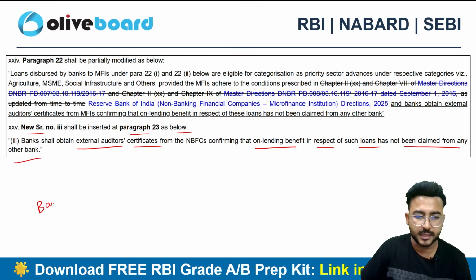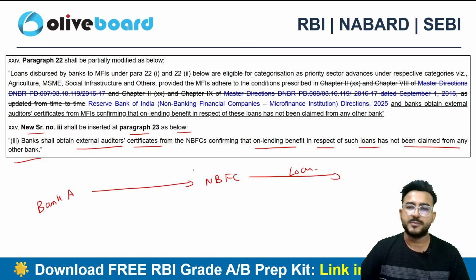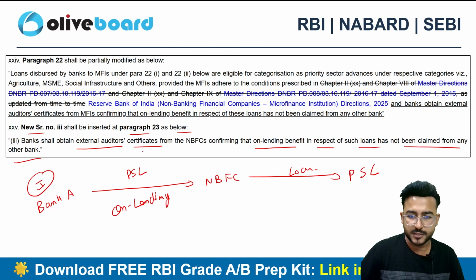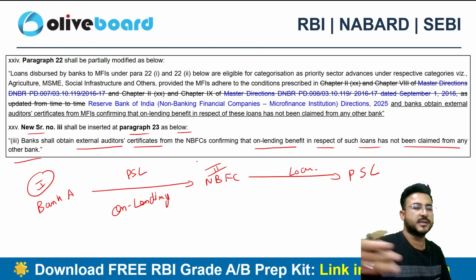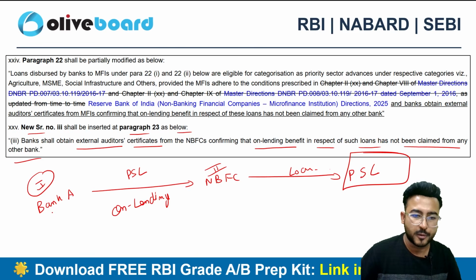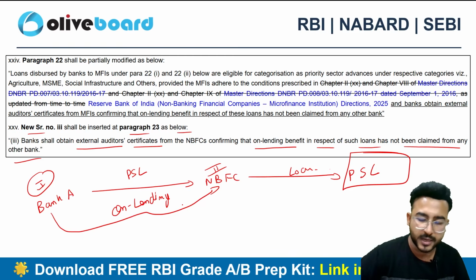So let's suppose bank A is giving a loan to an NBFC. Now this NBFC is further giving loans to the respective PSL category. So is this a PSL loan? Yes, it is a PSL loan, and this is called on-lending. Why? Because the bank was the first party, the second party is the NBFC. So the bank has given a loan to the NBFC, and the NBFC again is giving a loan to the end consumer. So for the bank, this is a kind of on-lending.